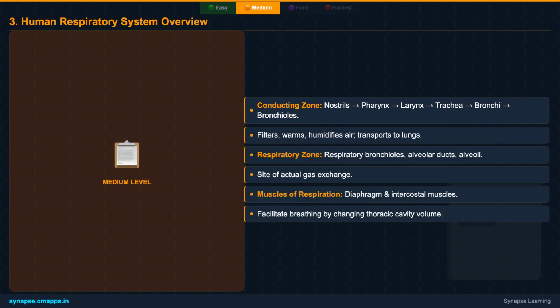In humans, our respiratory system is a sophisticated pathway. Air enters through your nostrils, travels down through the pharynx and larynx, then into the trachea, which branches into 2 main bronchi, leading to each lung. These bronchi further divide into smaller bronchioles, eventually reaching tiny air sacs called alveoli, where the actual magic of gas exchange happens. The muscles of your diaphragm and the intercostal muscles between your ribs play a crucial role, working together to expand and contract your chest cavity, allowing you to breathe in and out.